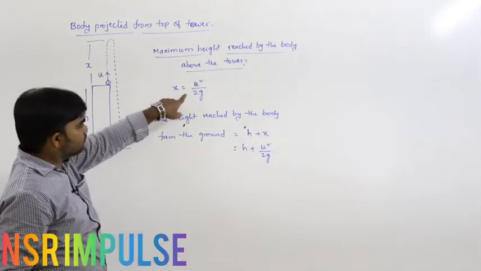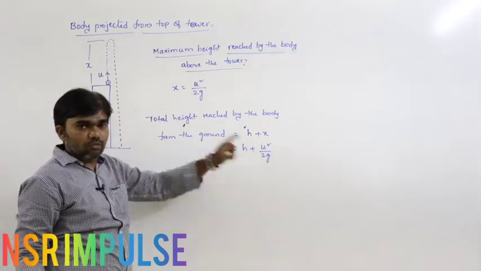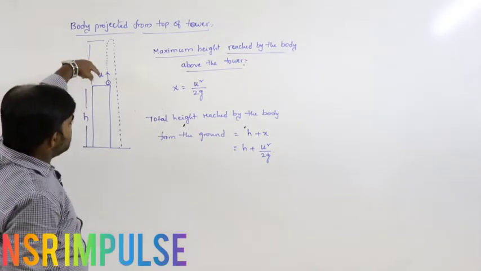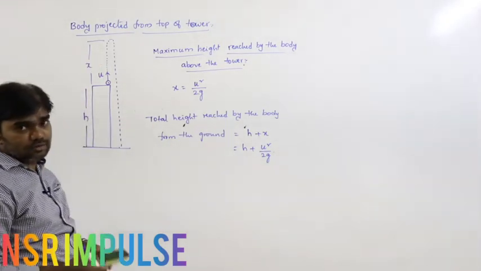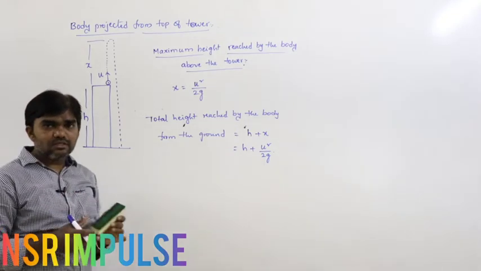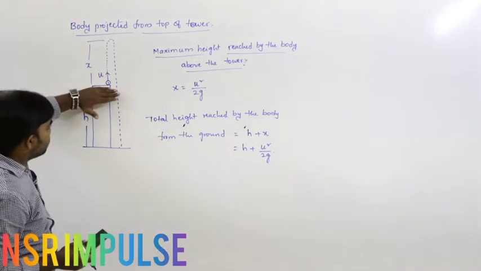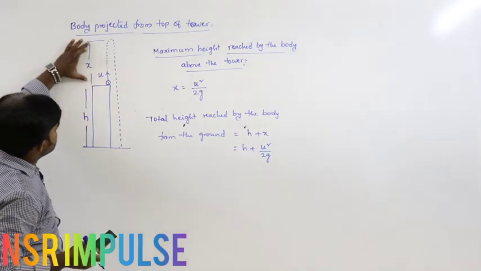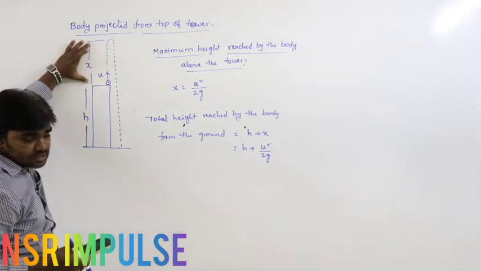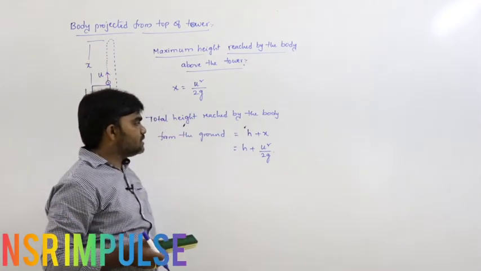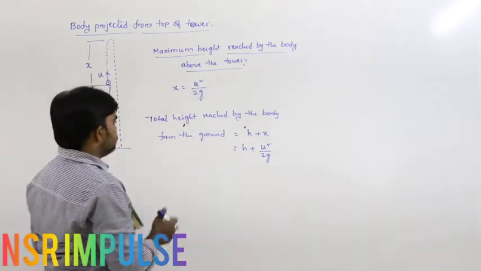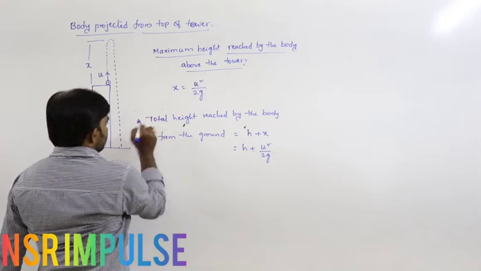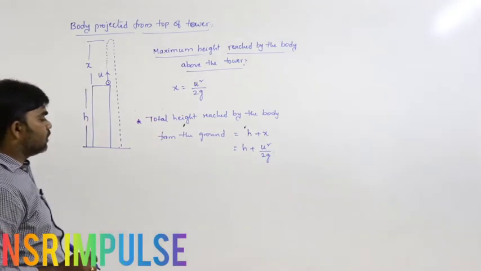What is the value of x we got? u square by 2g. What is x? Height reached above the tower. Generally the maximum height formula is u square by 2g. But here the body is projected from the tower, that's why it travels the distance x here. That's why x is equals to u square by 2g. So this is the total height reached by the body from the ground.